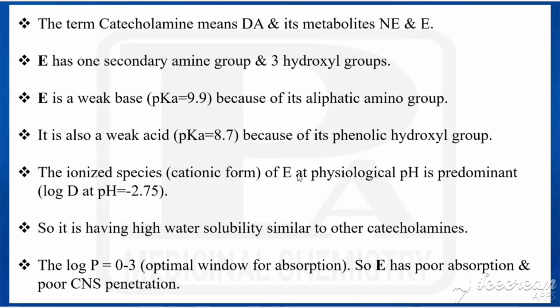The ionized species of epinephrine at physiological pH is predominant, so it has a high water solubility similar to other catecholamines. The log P value for this is 0 to 3, so that is the optimal window for absorption. That's why epinephrine has poor absorption and poor CNS penetration.